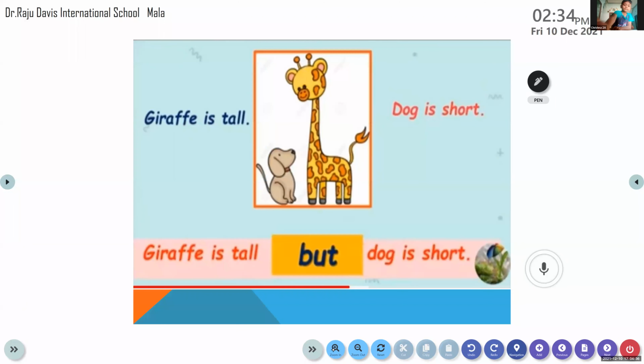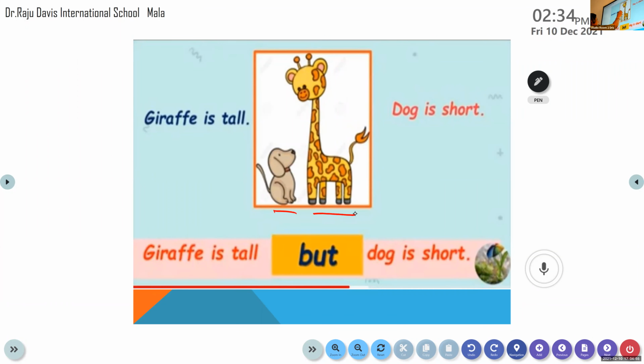Now all of you look at this picture. What have you understood from this picture? The giraffe is tall and the dog is short. So are we talking about the same idea or different ideas or opposite ideas? Different ideas. Different or opposite, we can say. One is tall and one is short. You can see the picture here.